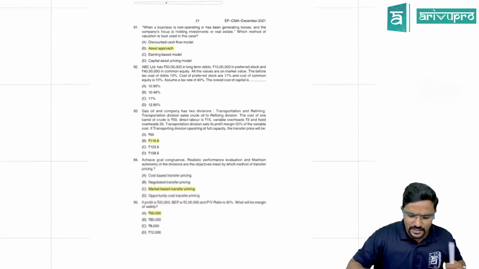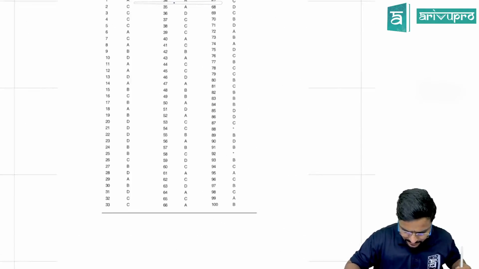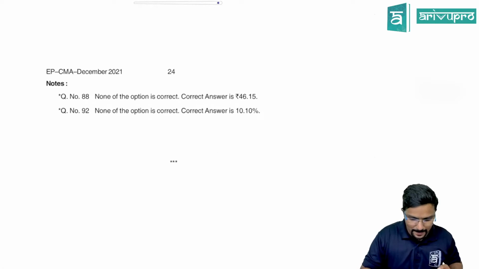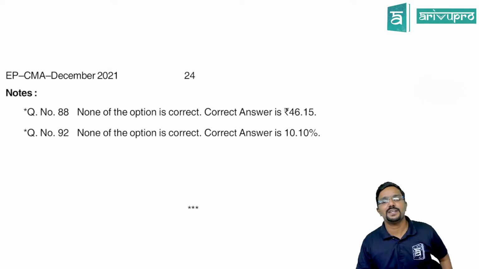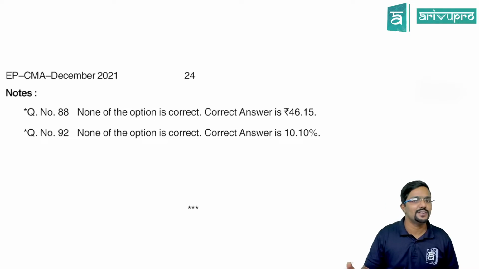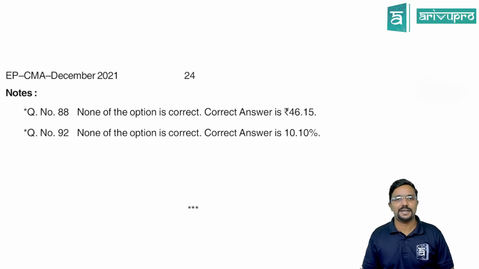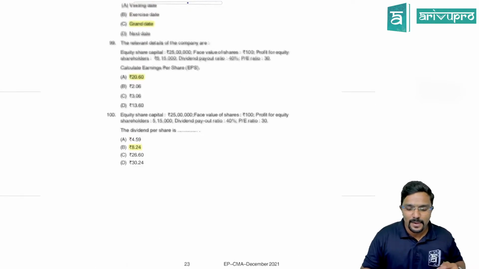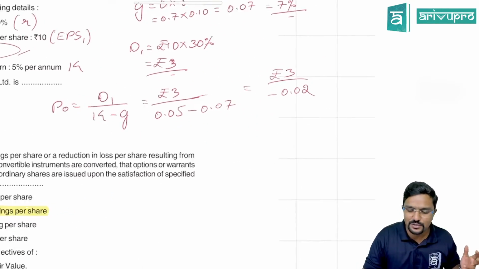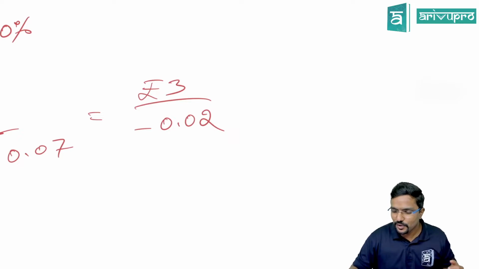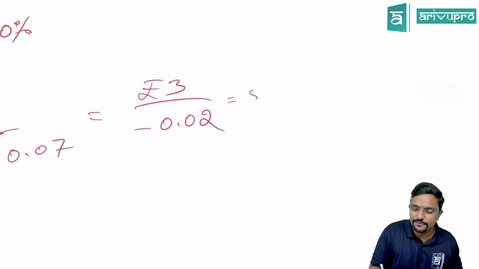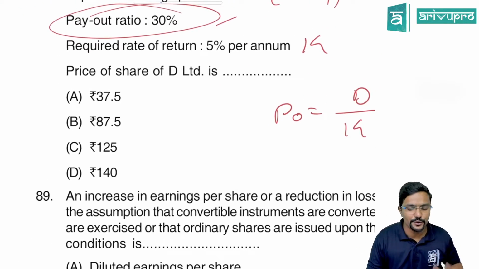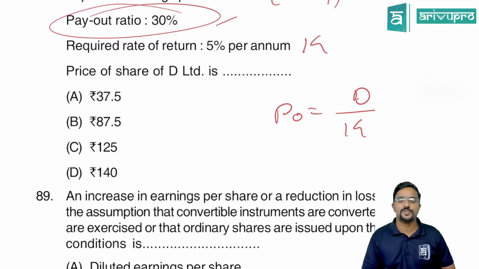88th question, just let us see what they have given in the suggested answer. 88th. Yeah, 88th, you can see they have marked star. What is it? None of the option is correct. Correct answer is 46.15. Actually, that is also not correct. Why? Because the given information itself is not correct. Because you cannot get K minus G negative, guys. Clear? Yes. So even if by chance, okay sir, let us do it. So for example, 3 by 0.02, if you do, what you will get? Actually, you are getting 150. You are getting 150 rupees. Is that there in the option? No. 150 is not there in the option. So this question is not correct.